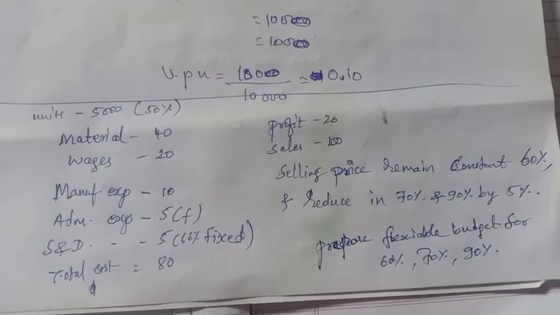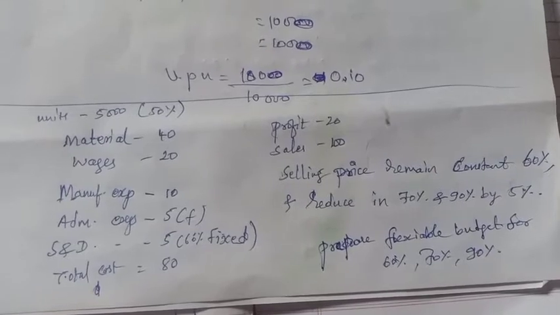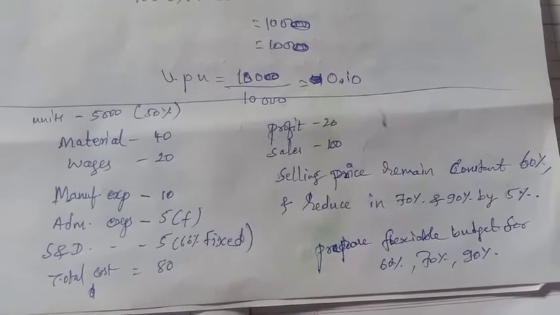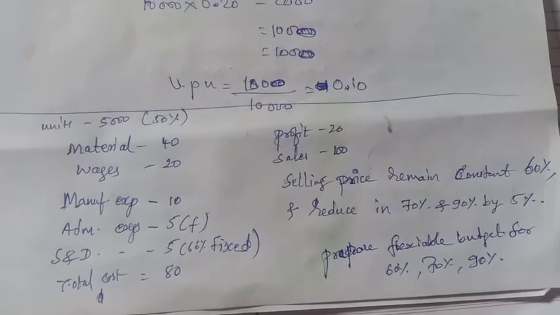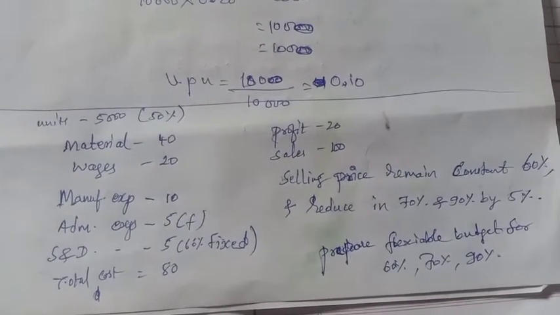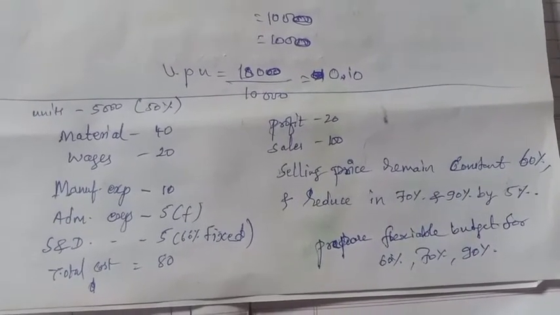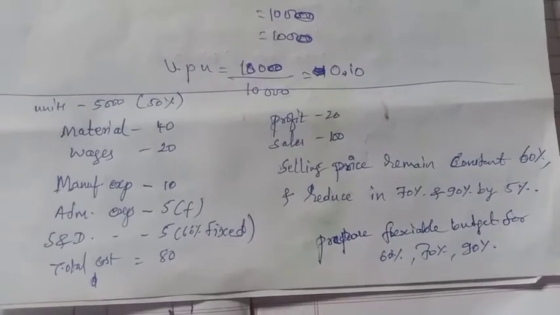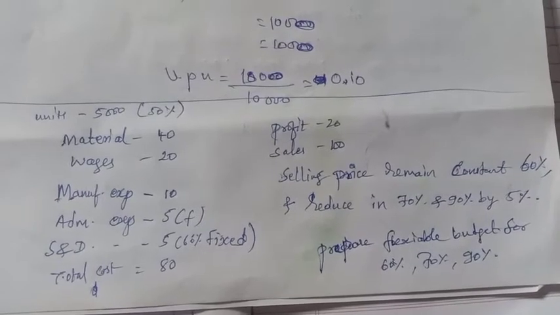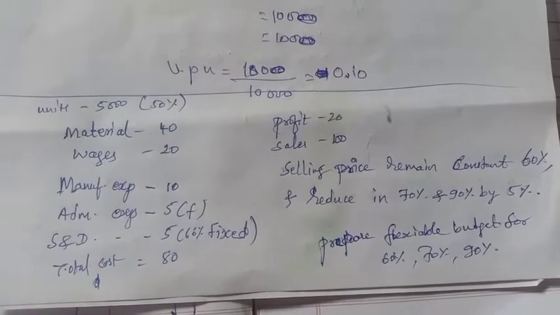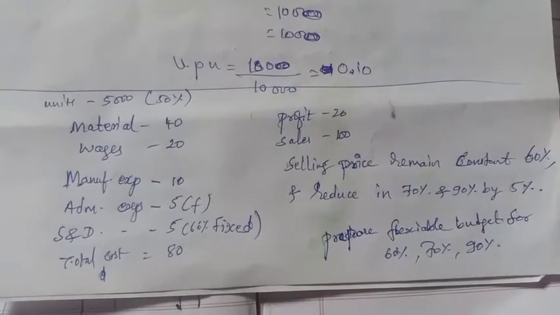Manufacturing expenses rupees 10, but no information is given whether it is fixed or variable. If nothing is given, we have to decide this way: if the rate per unit is given, then the entire amount should be considered as variable. If the manufacturing expenses is given as an amount like 5000 or 10,000, then the total amount will be considered as fixed. In this problem they are given per unit value, so manufacturing expenses should be considered as variable.